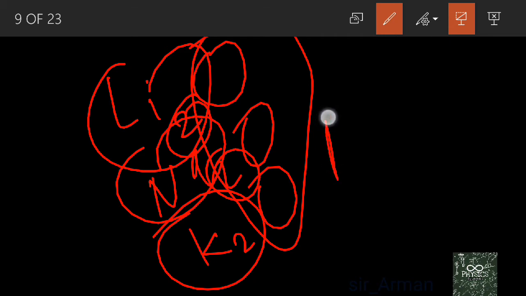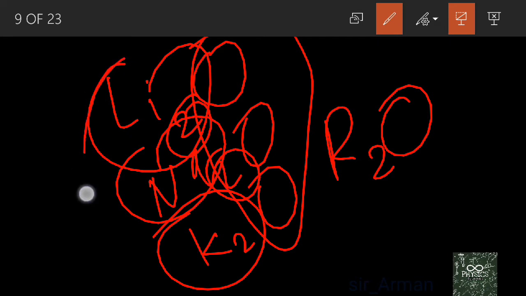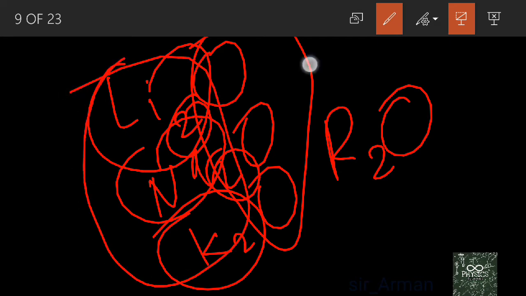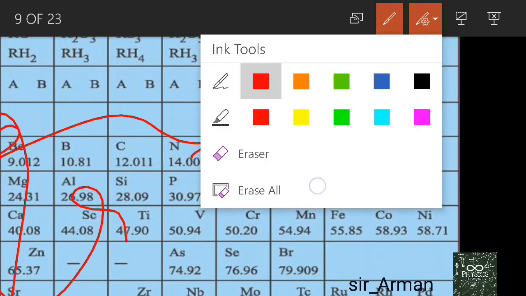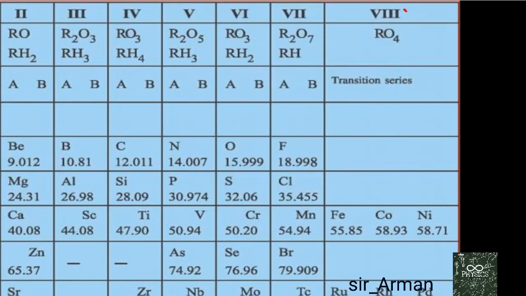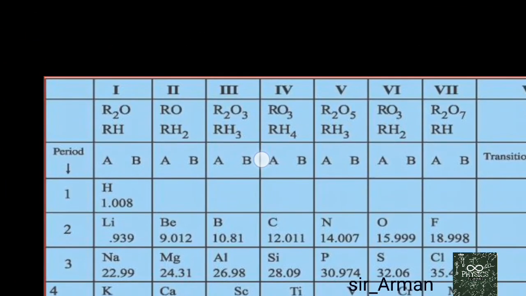So the general formula I can write is R2O. What is R here? R is any of these elements. So this is the general formula. So what general formula have we obtained for this group? LiH, so I can write RH. So RH and R2O.